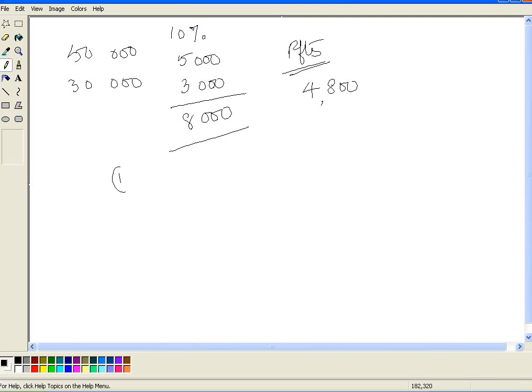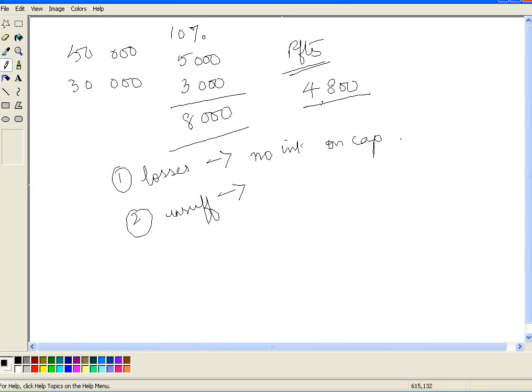One thing is where the firm has made losses. Where the firm has made losses, there is no interest on capital. Secondly, where the profit is insufficient, the interest on capital will be restricted to the profits made, and this profit will be distributed in the ratio of capital contribution.